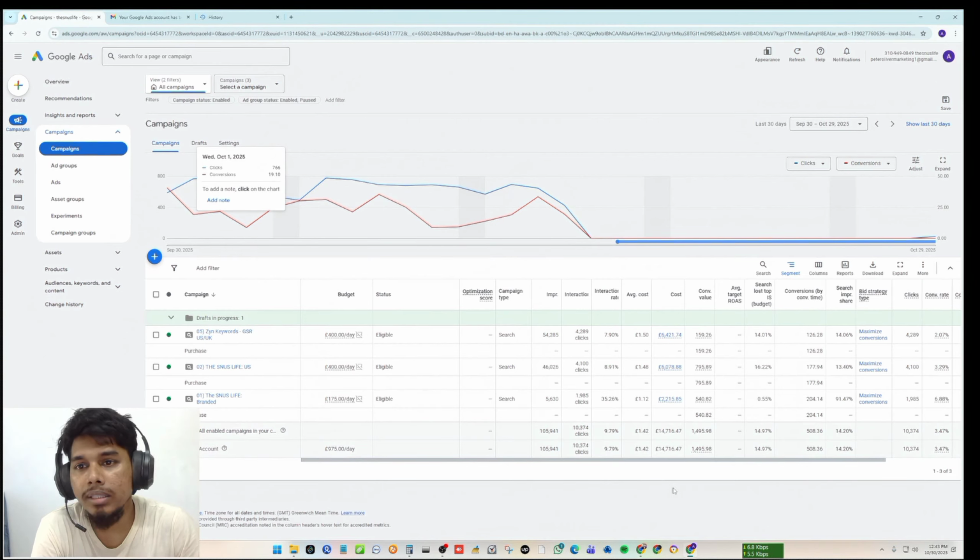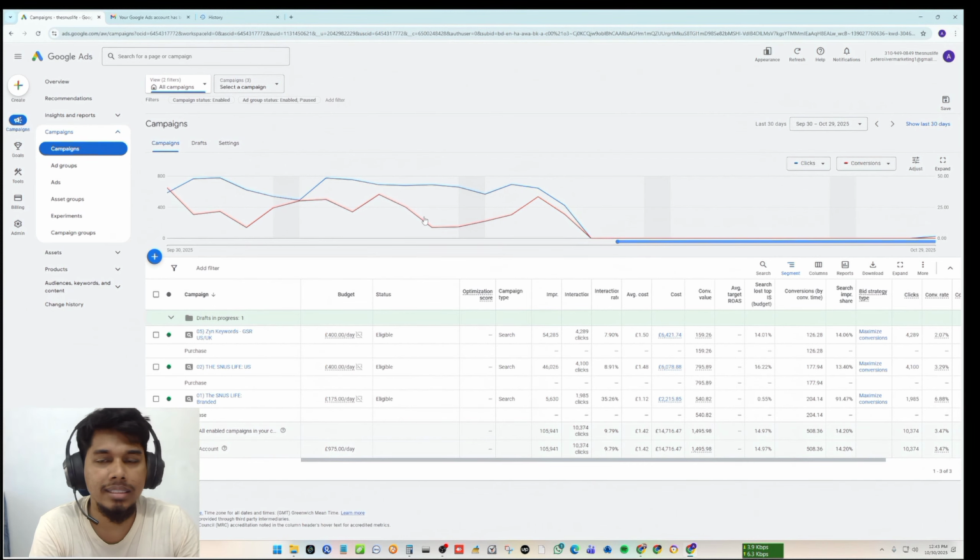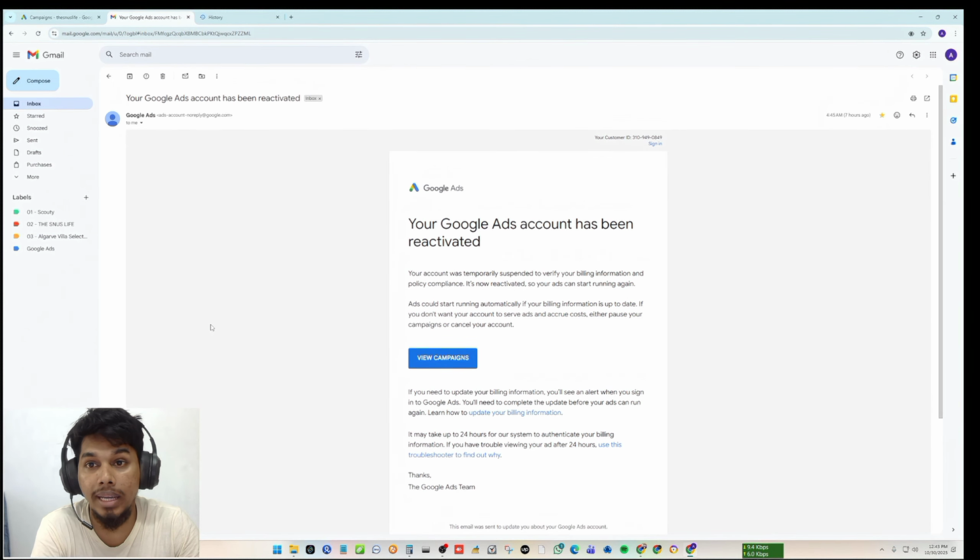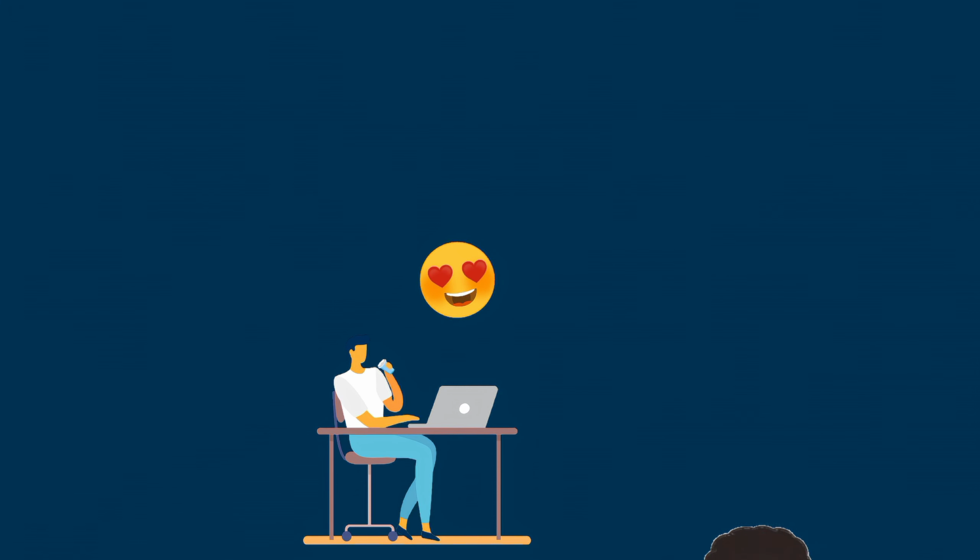But normally this kind of issue is the toughest, and around 70% of Google Ads accounts get suspended for these kinds of policy issues. So you know that we are Google Ads policy specialists. We know how to fix it, and you can see that 7 hours ago this account got unsuspended, and the client is very happy, and I'm also very happy.